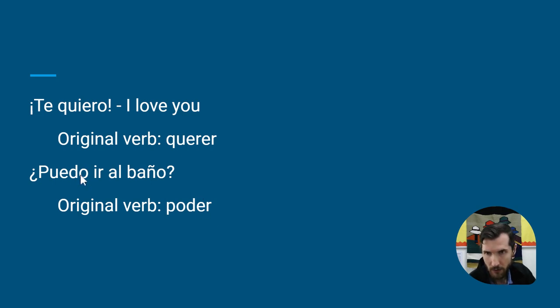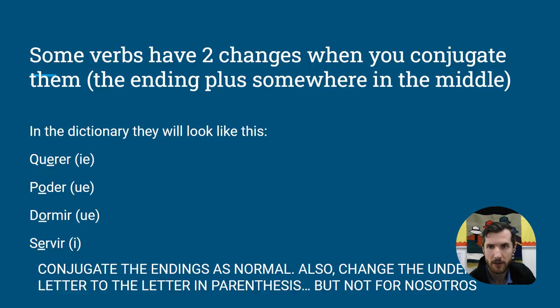The ER is changed to an O at the end. However, you'll notice that when we use it, the letter U appeared out of somewhere. So we're going to talk about how some verbs have two spelling changes when you use them in the present tense. The ending is normal, using rules we've talked about before, but also there's a spelling change in the